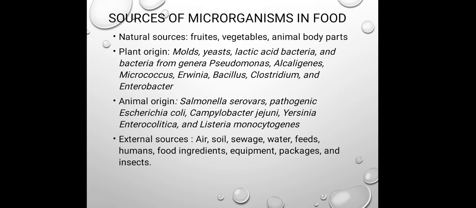Now there are different sources of microorganisms within the food sample. The natural sources include fruits, vegetables, and animal body parts. These are responsible for introducing microorganisms into the food. From plant origin, majorly there is the introduction of molds, yeast, lactic acid bacteria, Pseudomonas, Alcaligenes, Micrococcus, Erwinia, Bacillus, and Clostridium. All of these microorganisms may originate from the different plants. The different types of raw material that we utilize for food processing are the major route through which these microorganisms are introduced into the food.